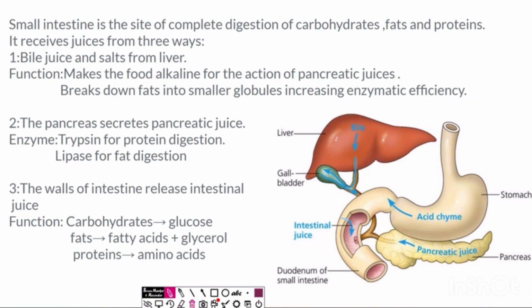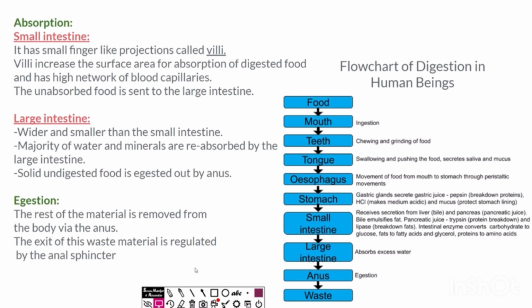Now let's move forward and see what happens in the small and large intestine. The food is now broken down and digested, and it needs to be absorbed. The small intestine undergoes absorption. All the nutrients, the fatty acids and the amino acids which were formed by digestion, are absorbed by the small intestine.